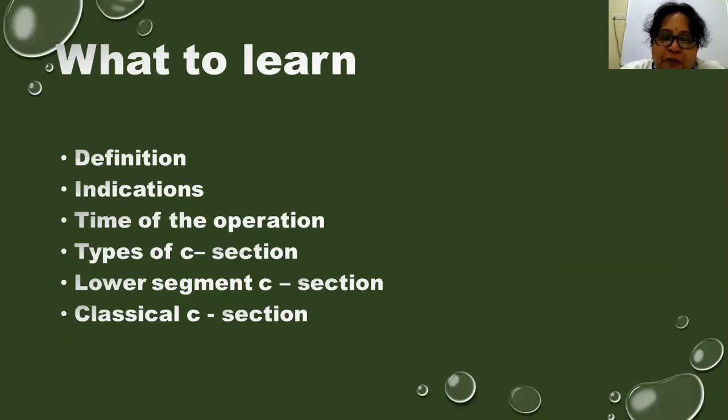See, what do we want to learn today? What are our aims and objectives? We want to know the definition of cesarean section, what are the indications for which we have to do a cesarean, when should we do a cesarean, that is the time of the operation, what are the types of cesarean section that we are doing, what is lower segment cesarean section, and what is classical cesarean section. So by the end of this class, I want all of you to at least answer these simple questions. And cesarean section is the basic surgery in obstetrics and gynecology. So that's the reason you have to know everything about C-section.